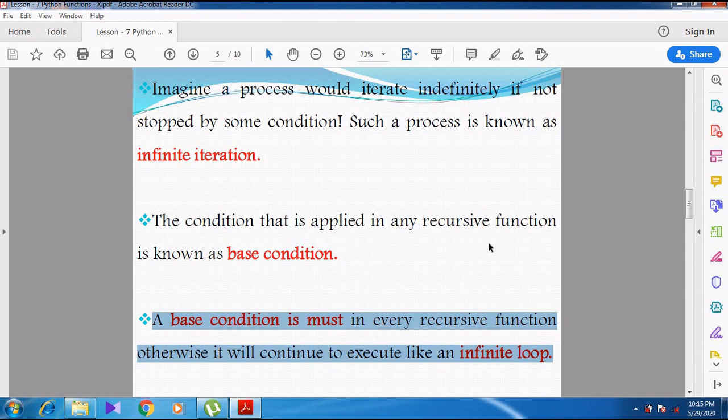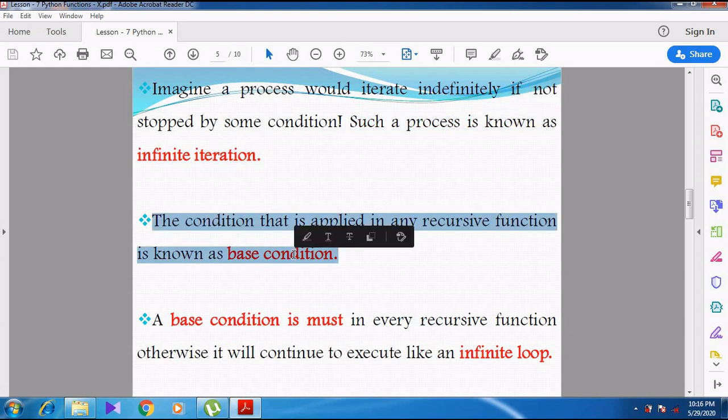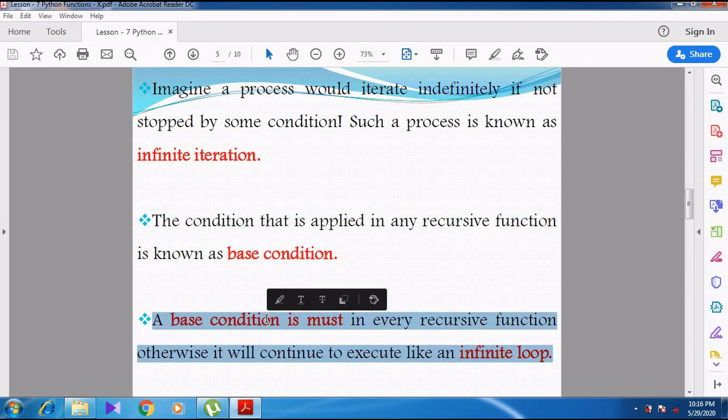I think you might have understood this. What is meant by infinite iteration? Infinite iteration means that without a condition, a process goes on executing. So what is meant by base condition? Whenever a condition is used in the recursive function, that condition is called a base condition. The base condition is a must. Why? Because whenever there is no base condition, it will go on executing like an infinite loop.